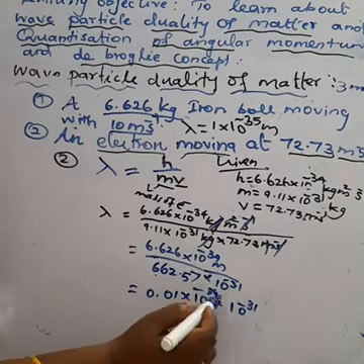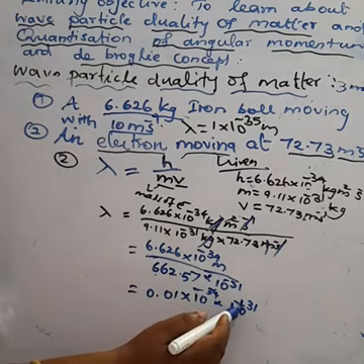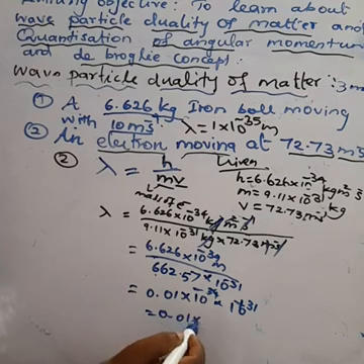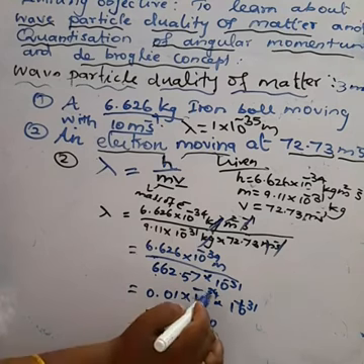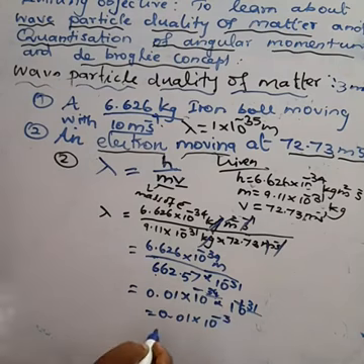So 0.01 into 10 power minus 34 plus 31 gives 10 power minus 3. So it is 0.01 into 10 power minus 3.